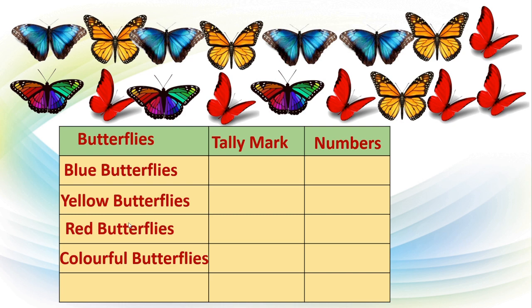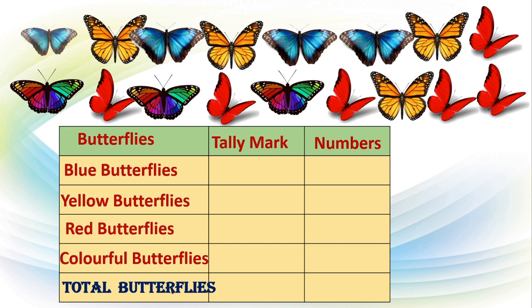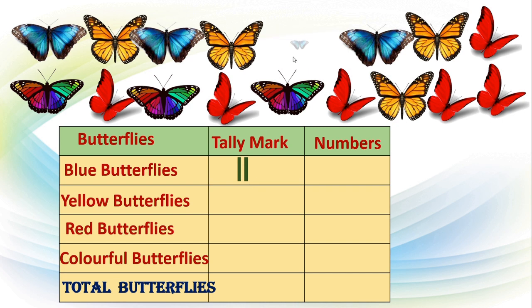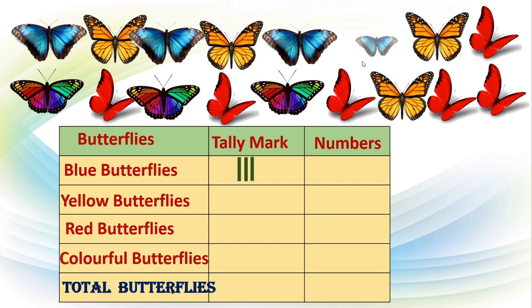Okay, now here we will count first the blue butterflies. See, 1. This is 1. Okay, tally mark. Second one. Now one more line. Third. One more. See the tally marks.